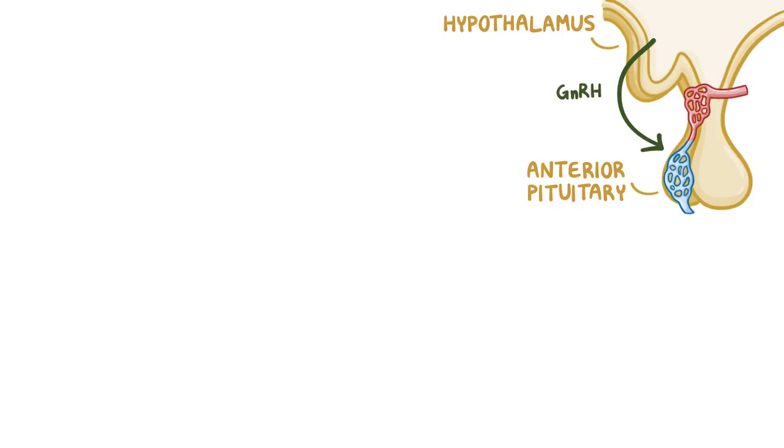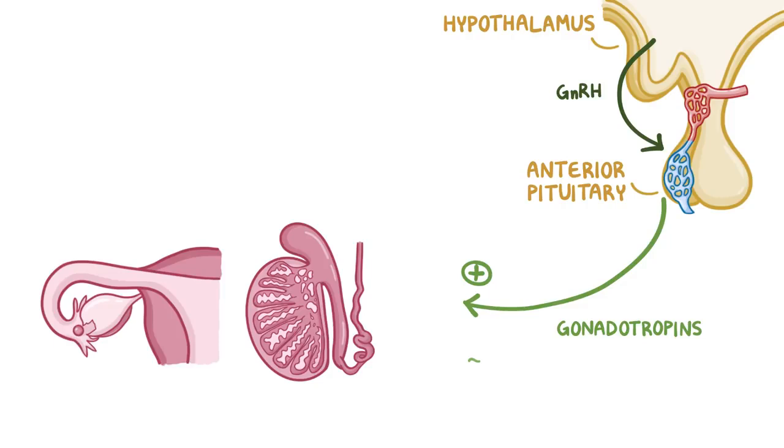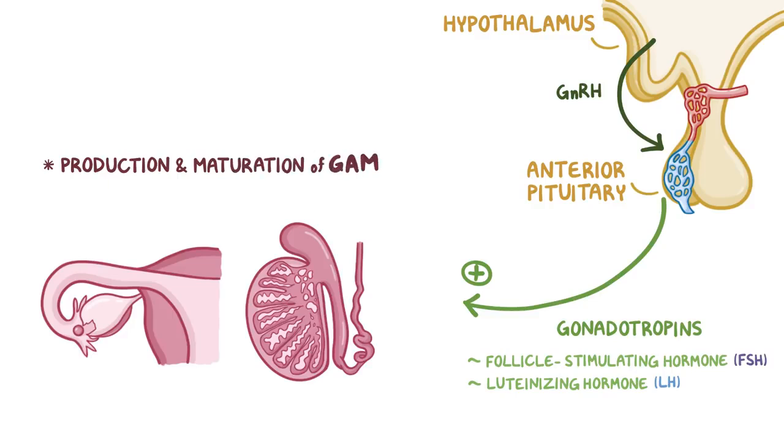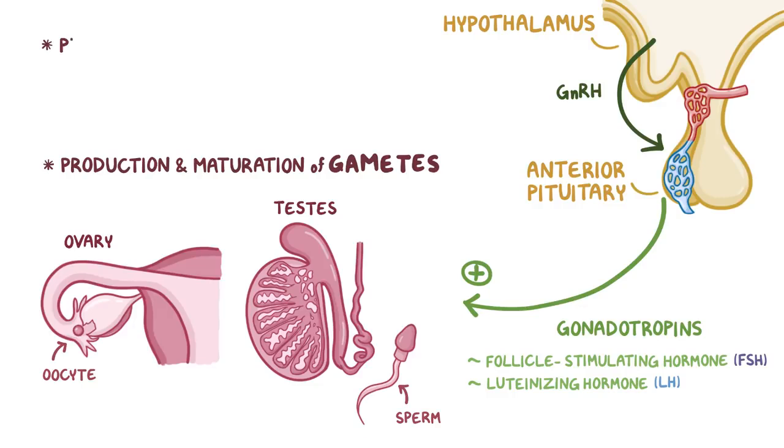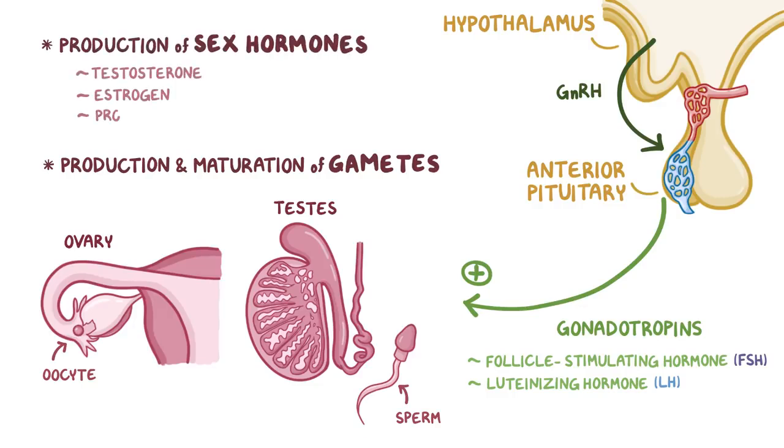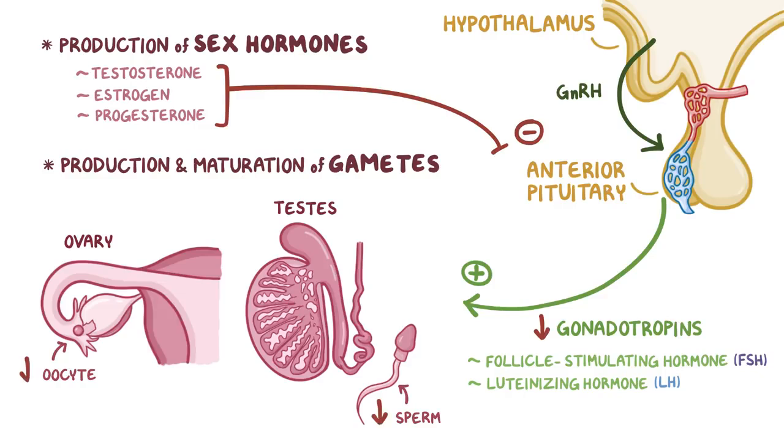Next, there's GnRH, which makes the pituitary secrete gonadotropins, like follicle-stimulating hormone, or FSH, and luteinizing hormone, or LH. Gonadotropins act on the gonads and regulate the production and maturation of gametes, which are sperm for the testes and oocytes for the ovaries, as well as the production of sex hormones, like testosterone, estrogen, and progesterone. As a general rule, sex hormones also send a negative feedback mechanism back to the pituitary.